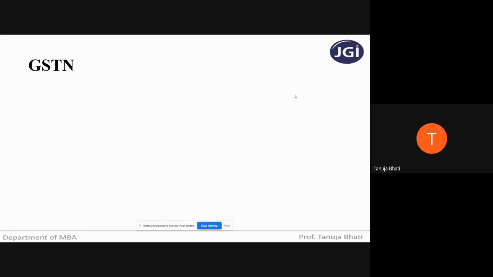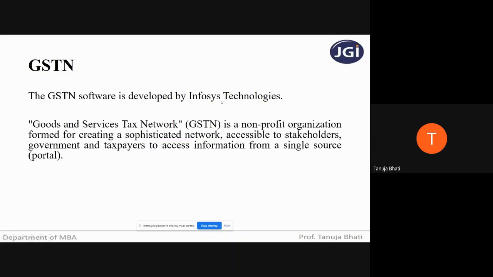GSTN is a software which has been developed by Infosys. And Goods and Service Tax Network is a non-profit organization formed for creating a sophisticated network accessible to the stakeholders, government, and taxpayers to access information from a single source.